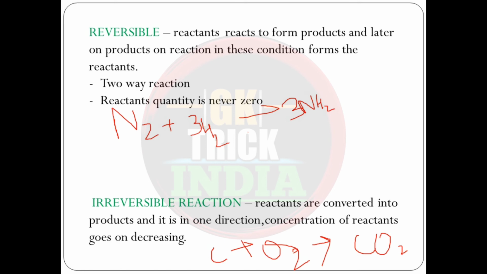It will be a two-way reaction and the reactant's quantity is never zero. These are the conditions where you can see the reversible reaction taking place. Let us take an example of a reversible reaction, the example of nitrogen reacting with hydrogen to give you ammonia.